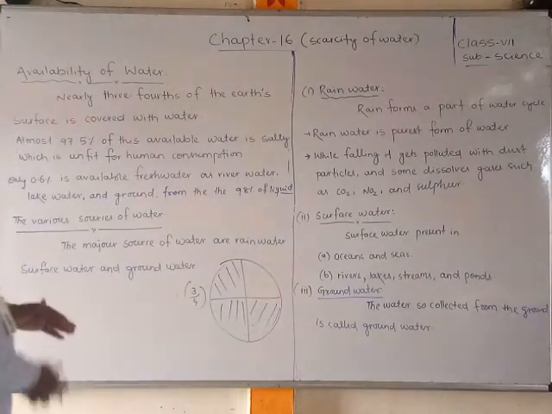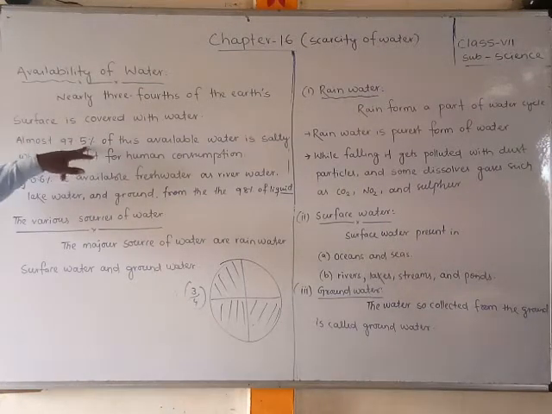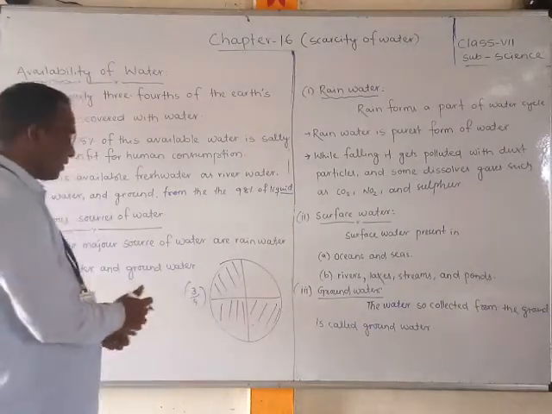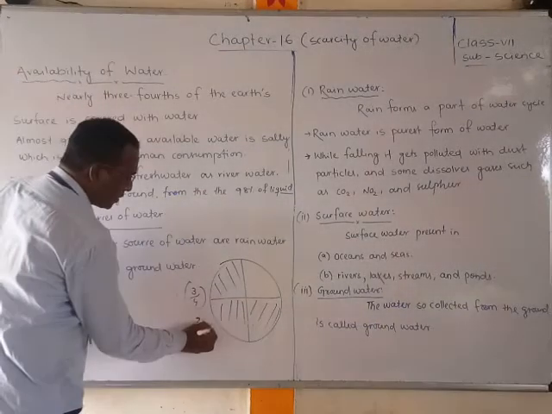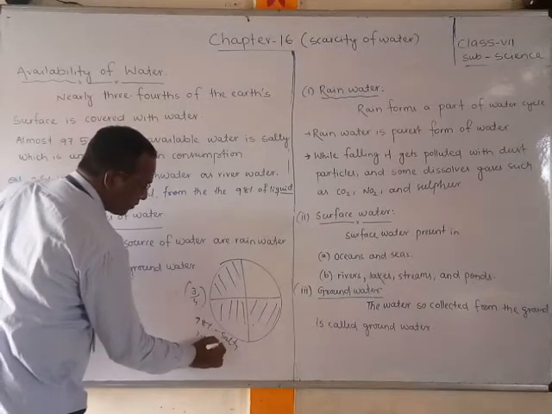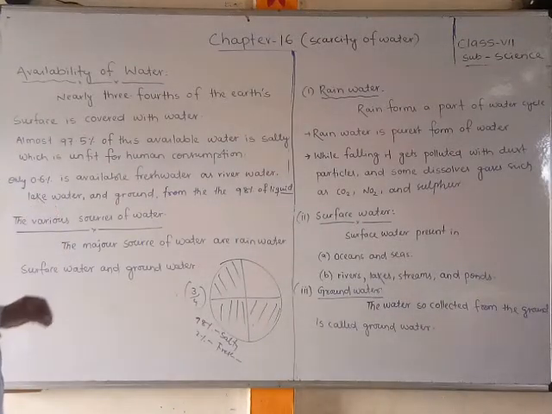Almost 97.5% of the available water is salty. Nearly 98% is salty water and only 2% is fresh water.